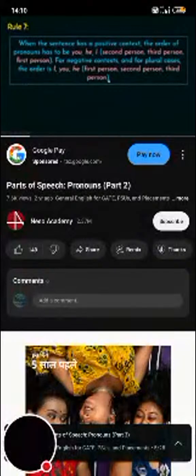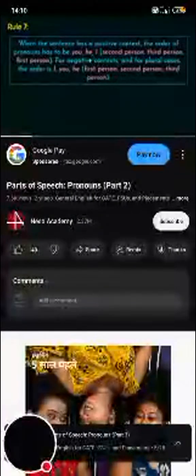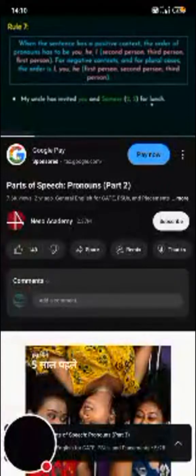So this means in these cases where you have multiple persons given to you in the sentence, please identify the context or the meaning of the sentence first and accordingly choose the order of pronouns. For example, my uncle has invited you and Samir for lunch. So this means that the sentence is quite positive. It's a very happy and good sentence. Okay, so it's a positive context.